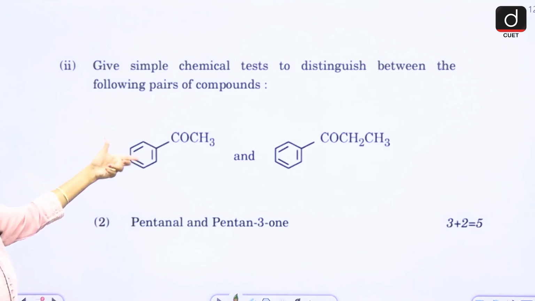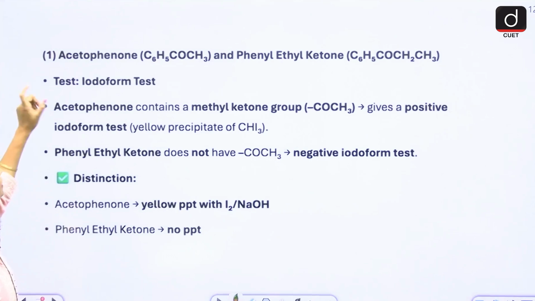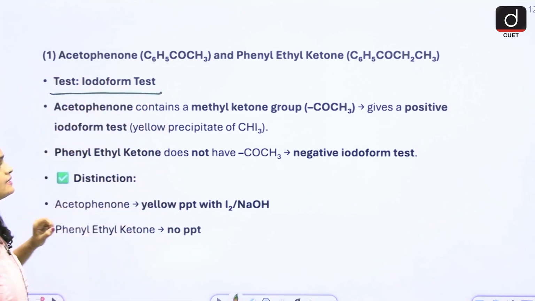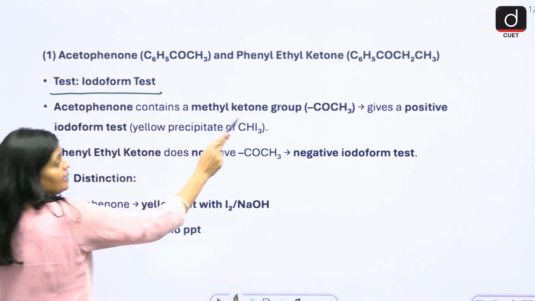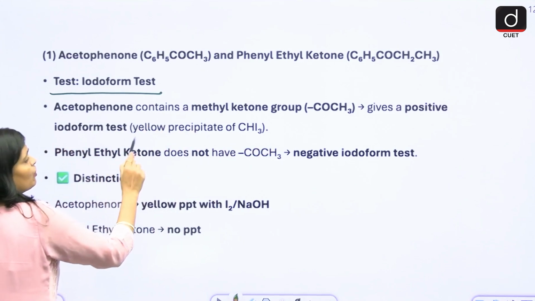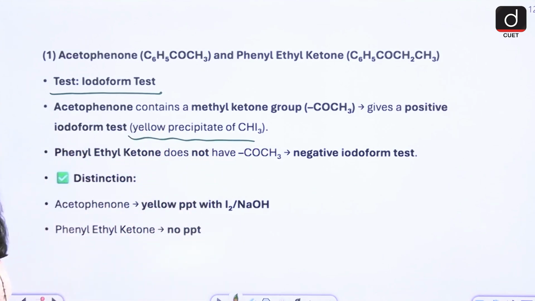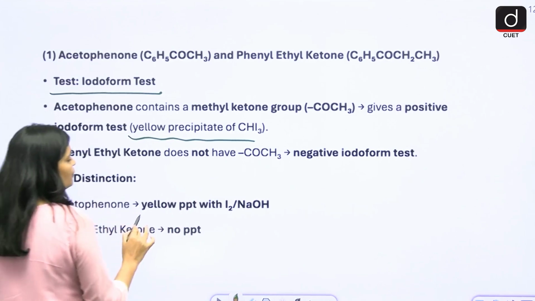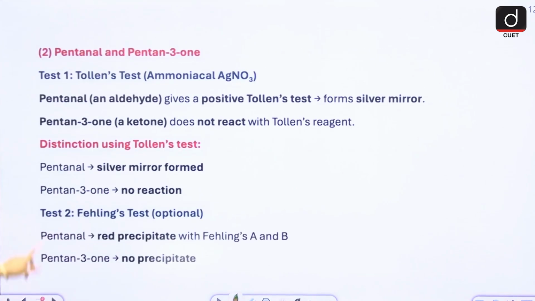Simple chemical test to distinguish, right? So what are the tests required to distinguish acetophenone and phenyl ethyl ketone? You are using the iodoform test, right? Here acetophenone contains a methyl ketone group, so it gives a positive iodoform yellow precipitate. Phenyl ethyl ketone does not give a yellow precipitate, so it is negative to the iodoform test. This is how you can distinguish between them.